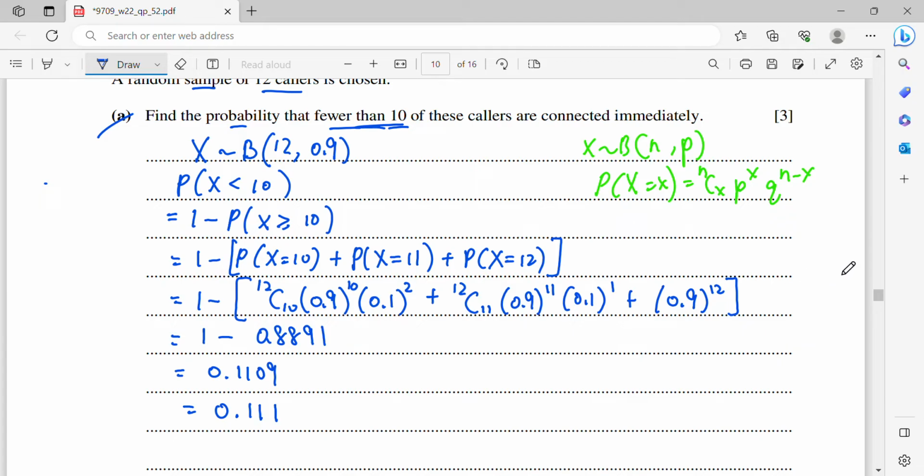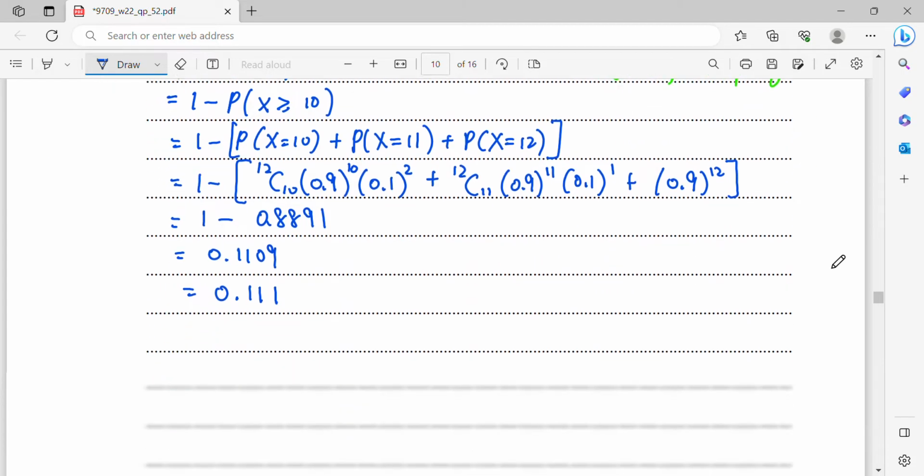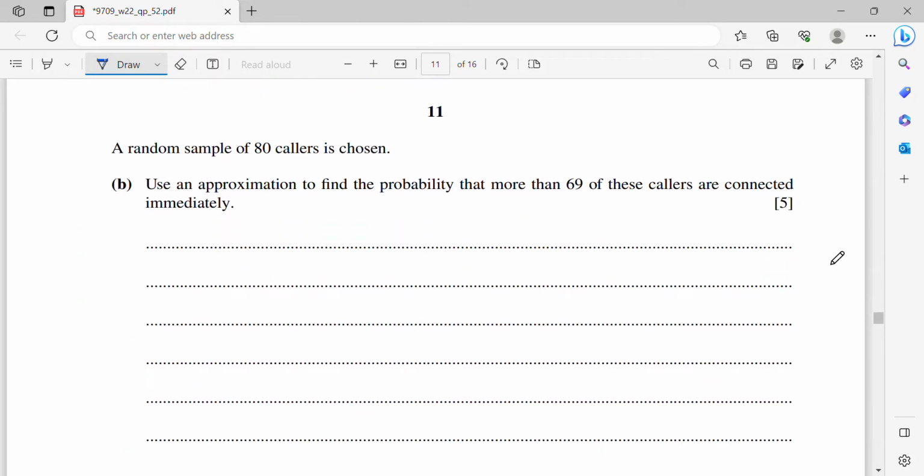Now let's move on to the next part. So a random sample of 80 callers is chosen. Now find, or use an approximation to find, the probability that more than 69 of these callers are connected immediately. So just now was a small sample, okay? So now it becomes 80. So that means X is binomial 80, and the probability remains the same, 0.9, 90%.